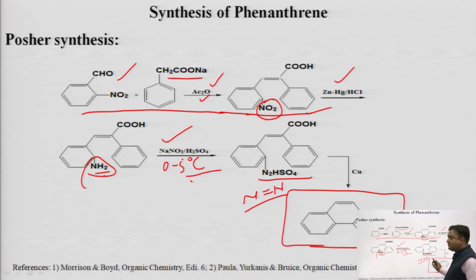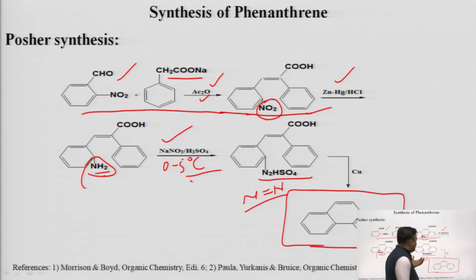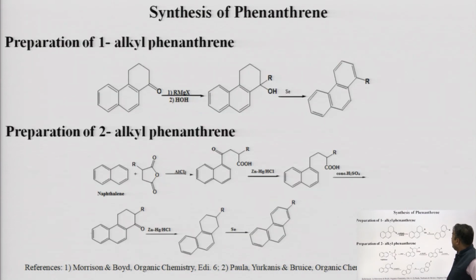This is the diazotized product as an intermediate. When this product is heated in the presence of copper, we get phenanthrene as a product. So this is again a very important synthetic scheme for the synthesis of phenanthrene.